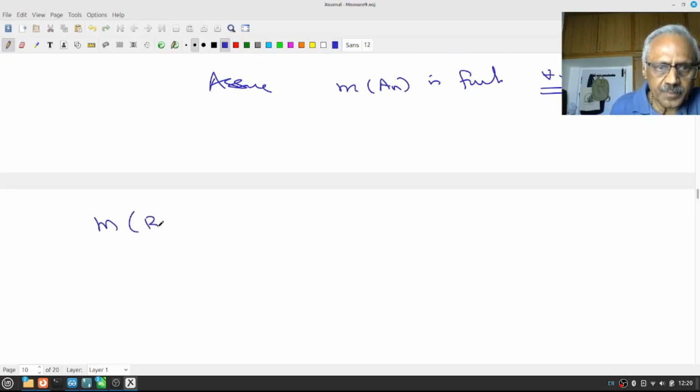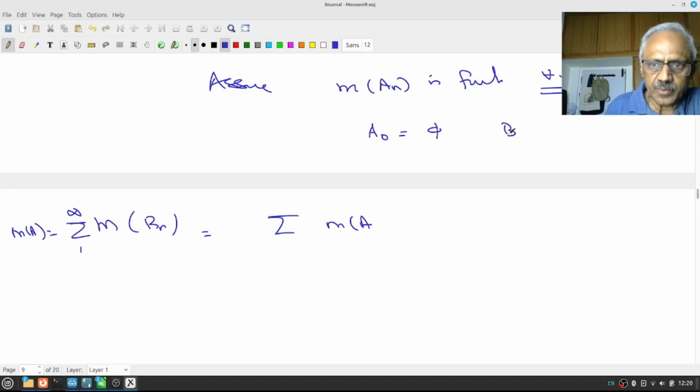Therefore, measure of A is equal to the summation of measure of Bn to infinity. Let us assume that my A0 is the empty set, therefore B1 will be A1 minus A0, which is A1. Each is going to be measure of An minus measure of An minus 1.